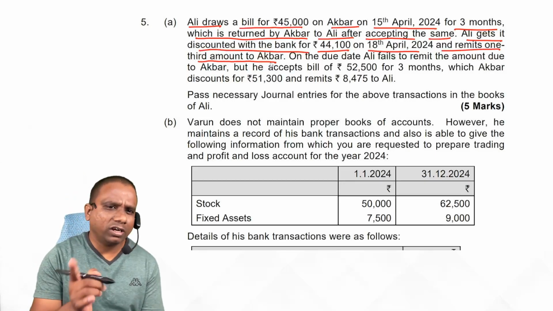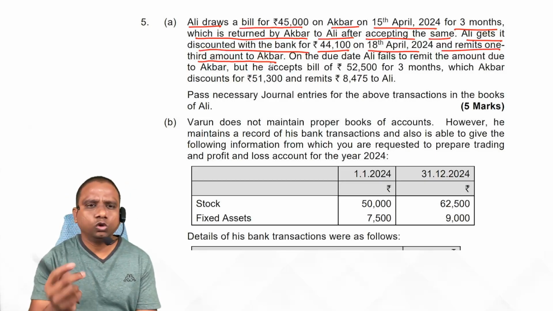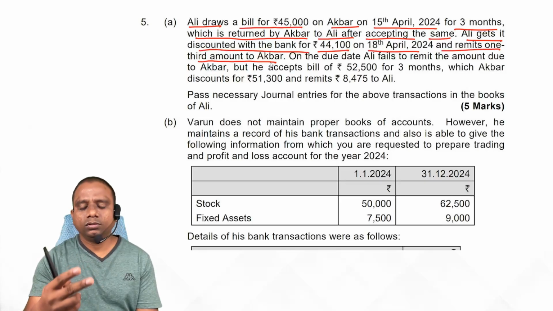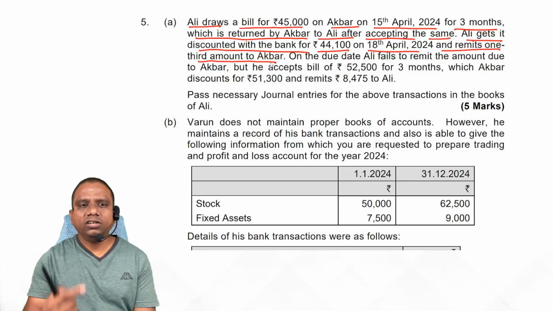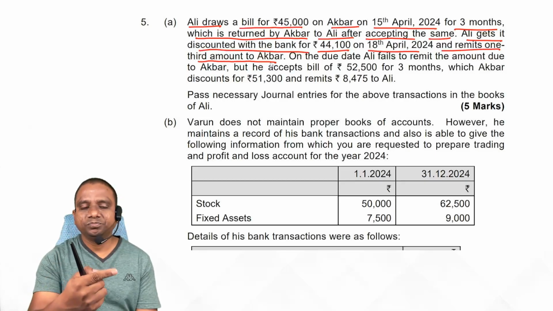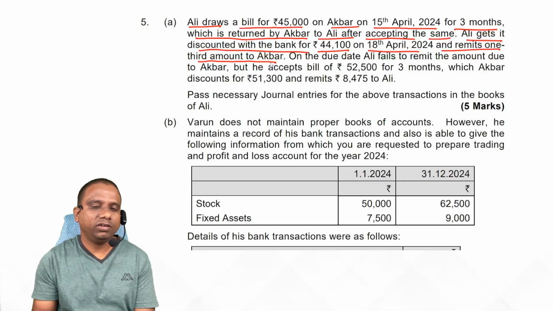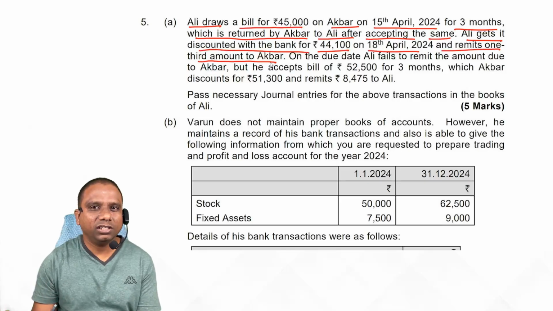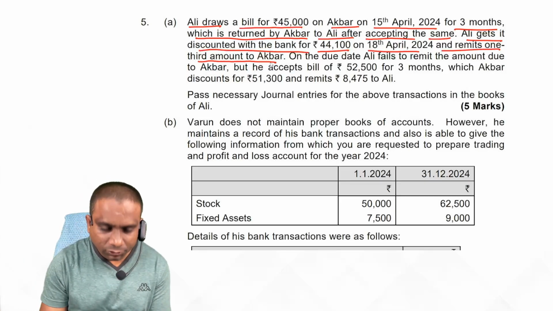In case of an accommodation bill, what happens? Generally, we draw two bills. First bill is drawn, amount is shared. To honor that bill, we draw another bill. Automatically, the first person who has drawn the bill becomes insolvent. That happens normally. This is a requirement first.